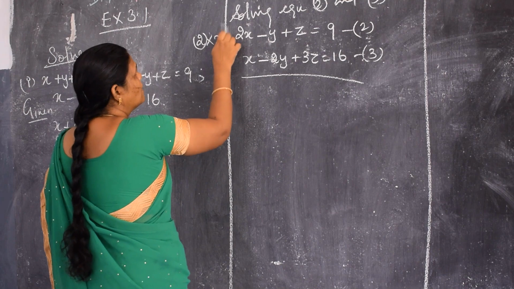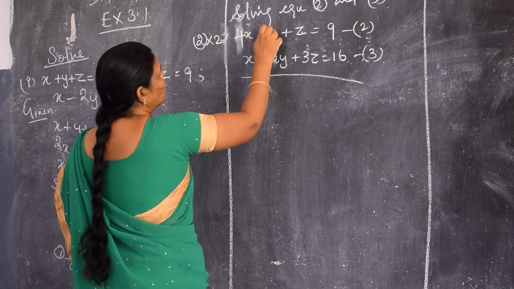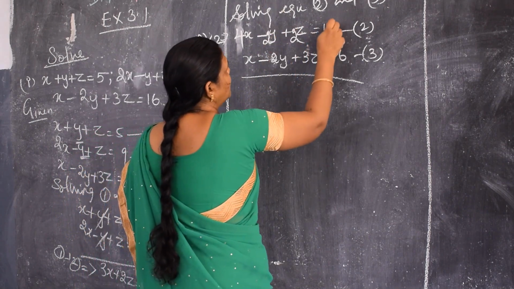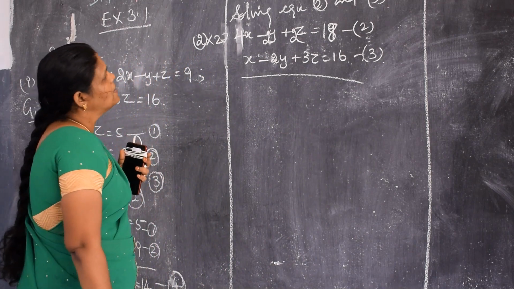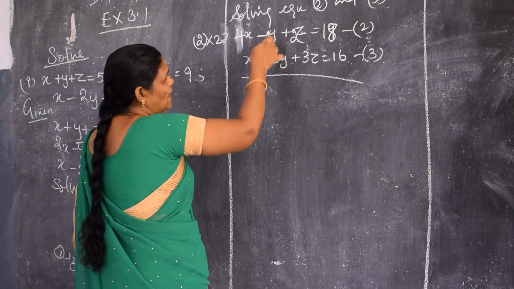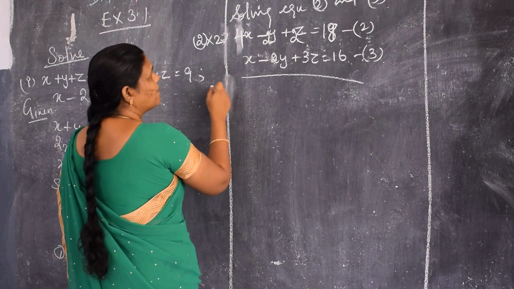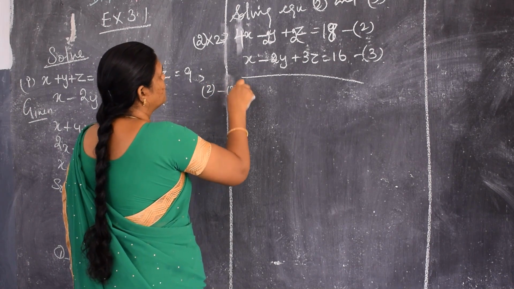Do you understand? So 2 into 2, 4x. Here 2y. Here also 2y. And here it will become 18. 9 twos are 18. Do you understand how it becomes? See, here they have the same sign. So I am going to subtract. 2 minus 3.